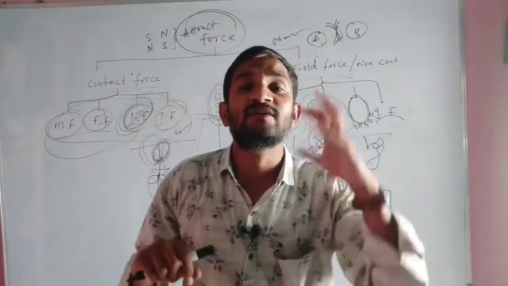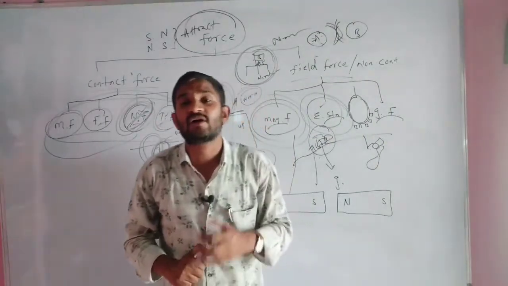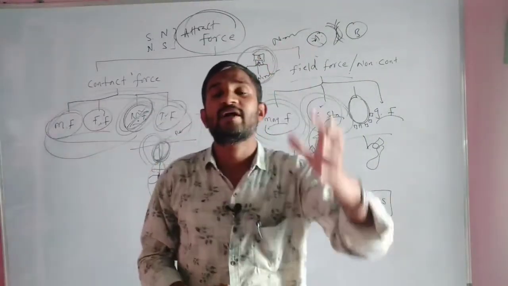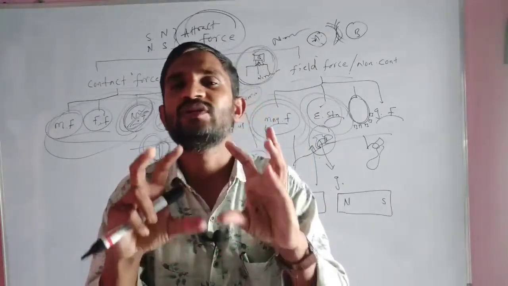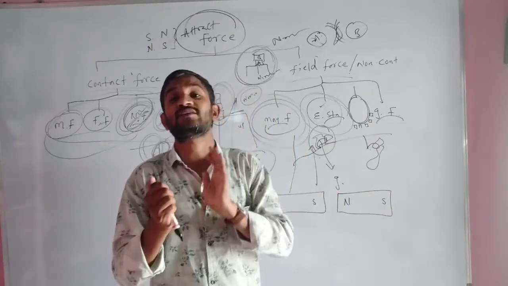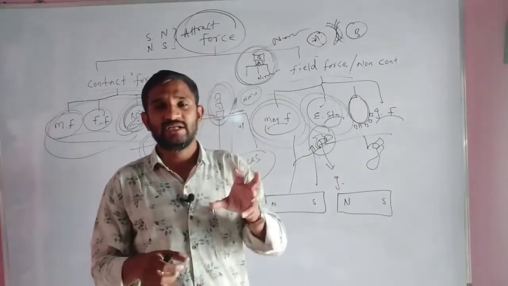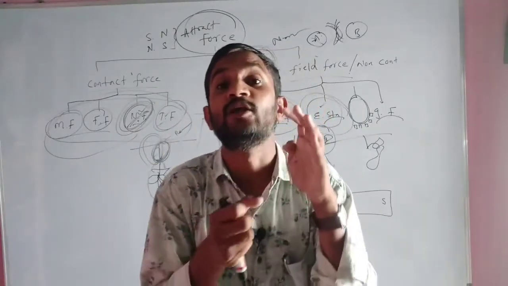How are the pieces of paper attracted towards the comb? While you comb your head, at that time it becomes charged. Because it becomes charged, it gains some kind of energy. Due to this charge, it attracts the pieces of paper towards the comb. That means the force working between the pieces of paper and the comb.